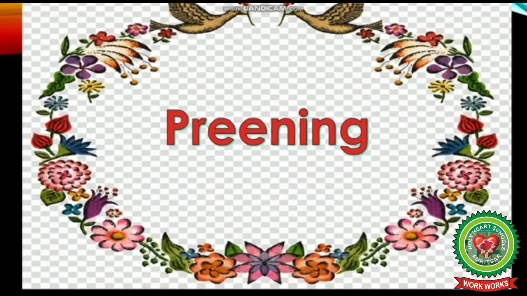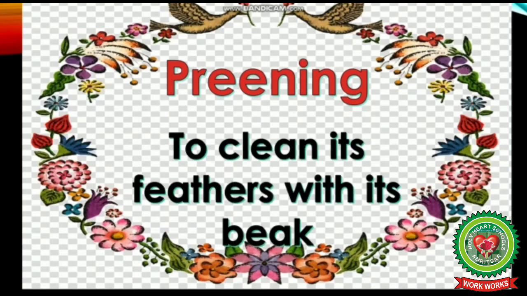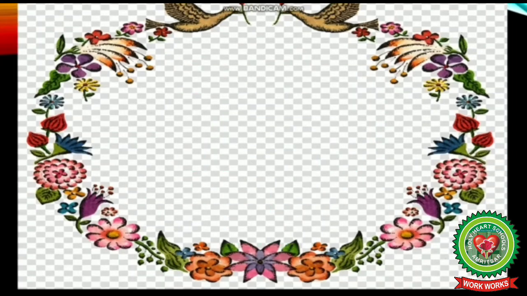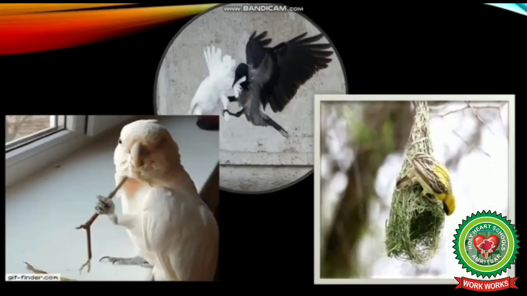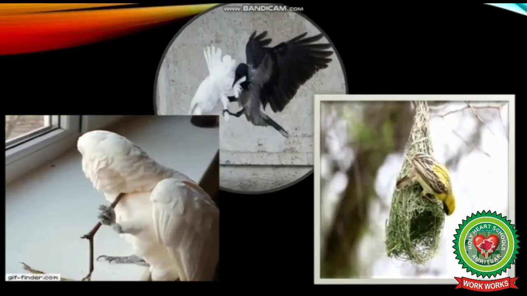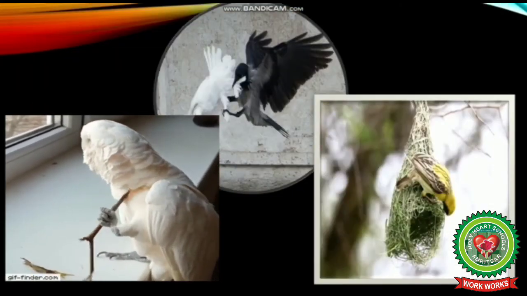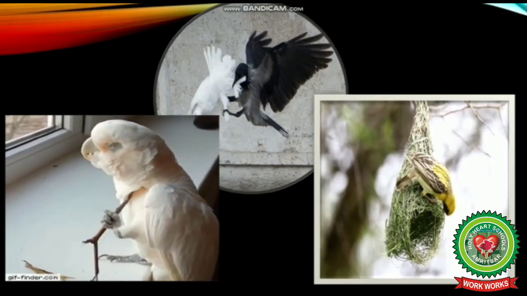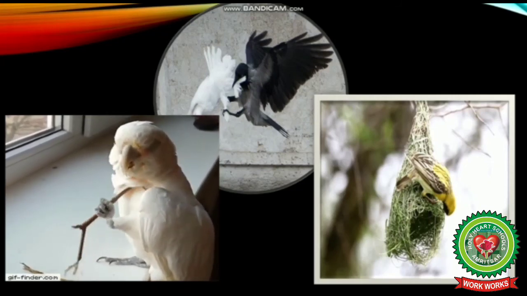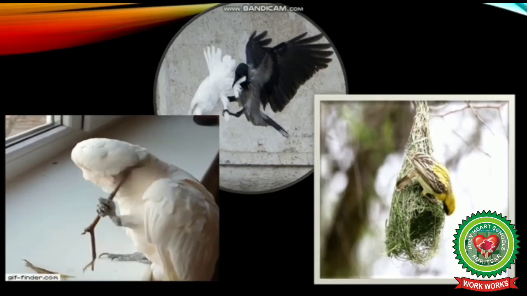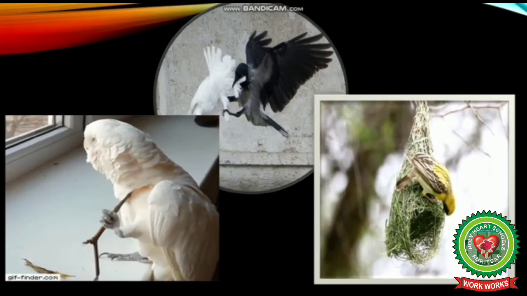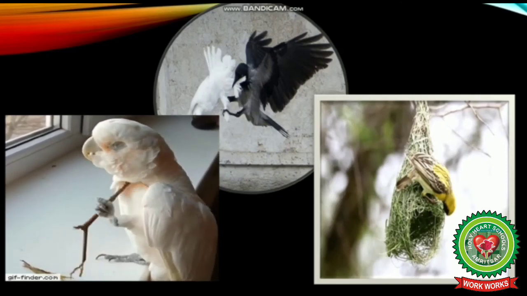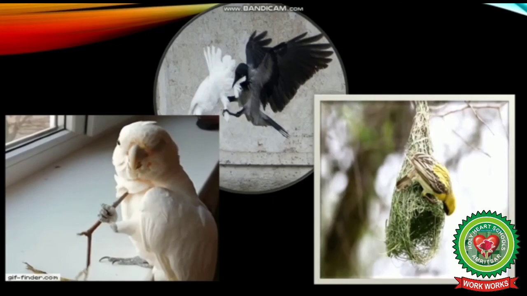Now underline the word preening and write its meaning: to clean its feather with its beak. Now underline the word defense and write its meaning: protect. Now students, the beak of a bird is an important part of its body. Birds use their beak for various activities like eating, scratching, collecting material to make their nests, and moving objects.